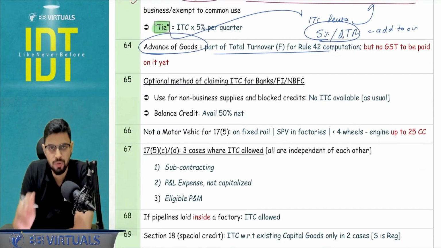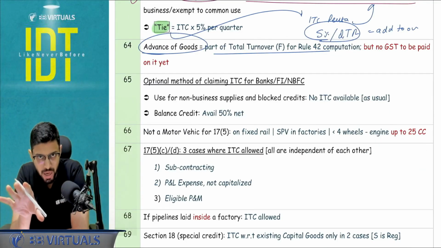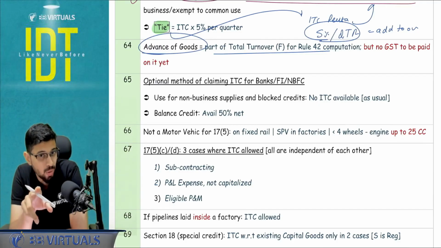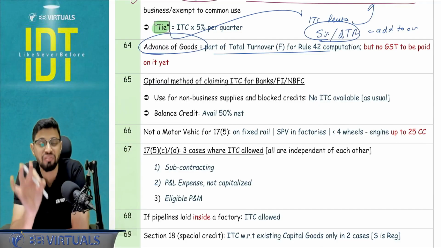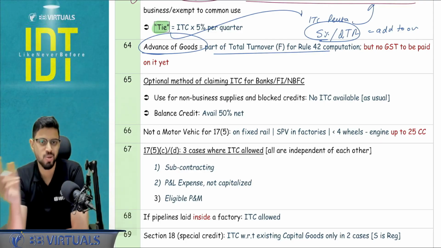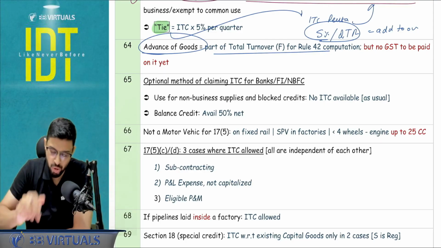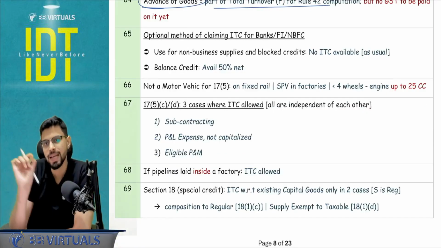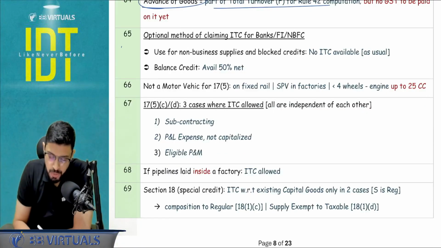Advance of goods, the time of supply, you know, I don't pay GST on the advance of the goods, but in the rule 42 calculations, it will be a part of F, that is the turnover. Time of supply is being deferred, but it is still a supply. So you are going to take this as a part of your F, that is your denominator. Optional method for the banks I have already discussed, 50% point.